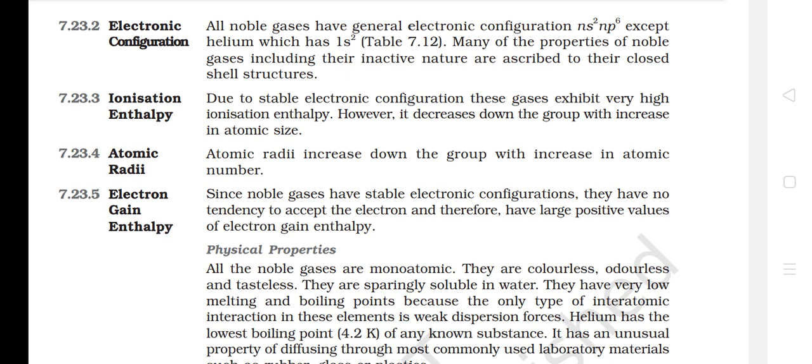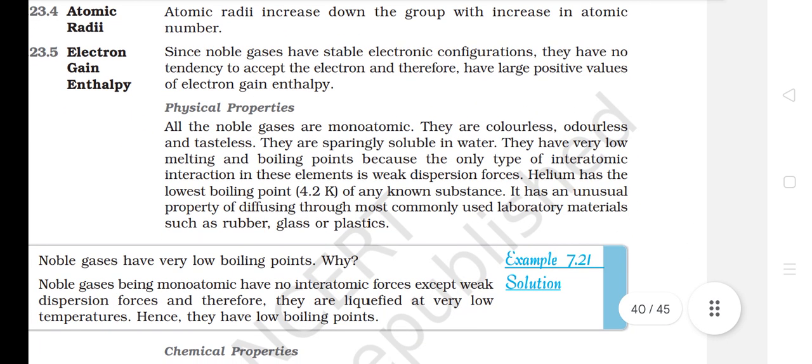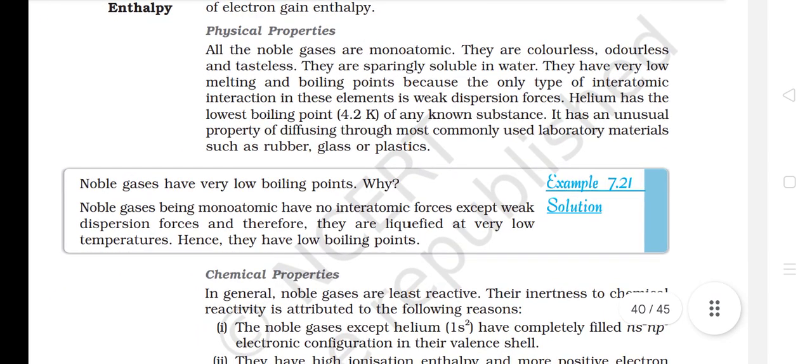Electron gain enthalpy. Since noble gases have stable electronic configurations, they have no tendency to accept the electron and therefore have large positive values of electron gain enthalpy. Physical properties. All the noble gases are monoatomic. They are colorless, odorless and tasteless. They are sparingly soluble in water.